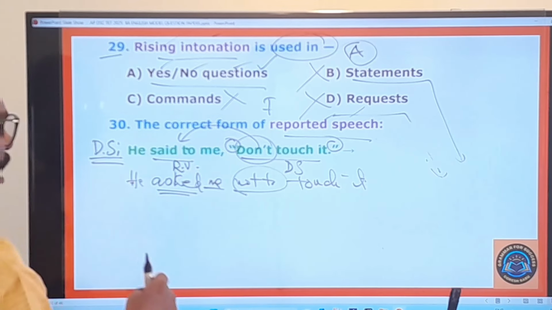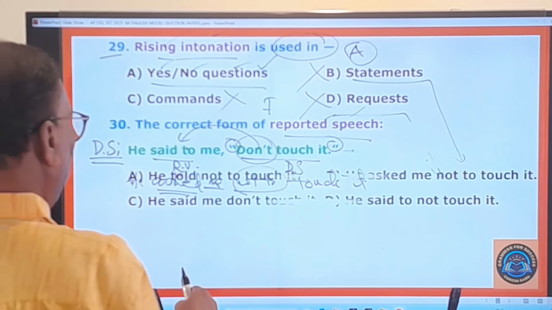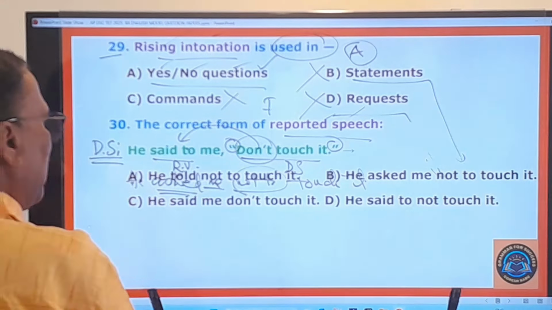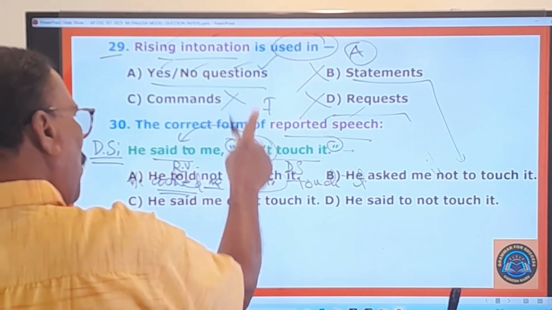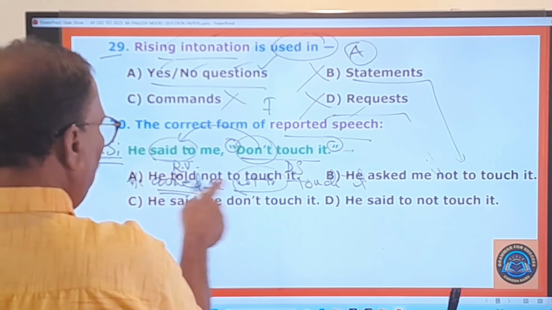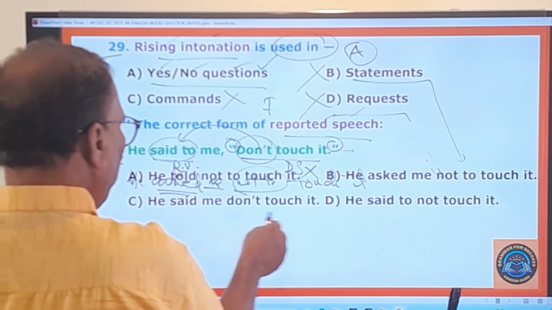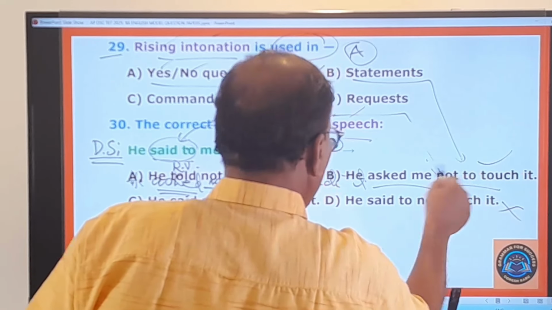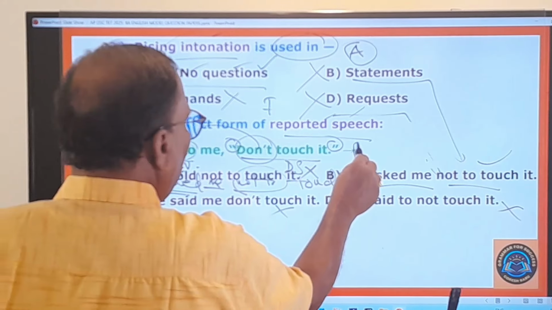And shall we look at the given options to choose the right one? He told. In other cases, said to can be turned into told, but not in this case. Whenever there is don't in the direct speech, said to must be changed into asked. So told is not the right one, therefore this is wrong. He said to me don't touch it? No. He said to not to touch it? No. He asked me not to touch it. The correct one is B. B is the right one.